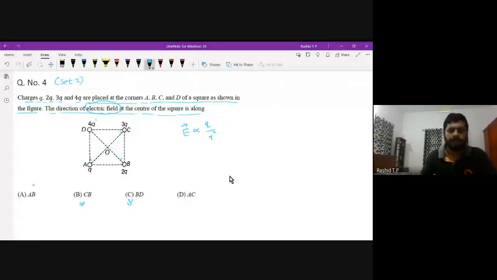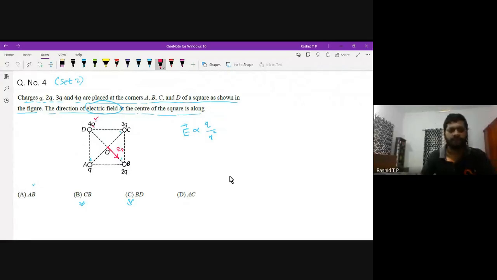See the electric field at the center because of the 4q charge, 1/4 pi epsilon 0 times the charge over R squared. 4q is a positive charge, so the electric field will be emerging away, moving in this direction, this direction, this direction. Now we are interested only at this point. This is the electric field because of the charge placed at the position D.